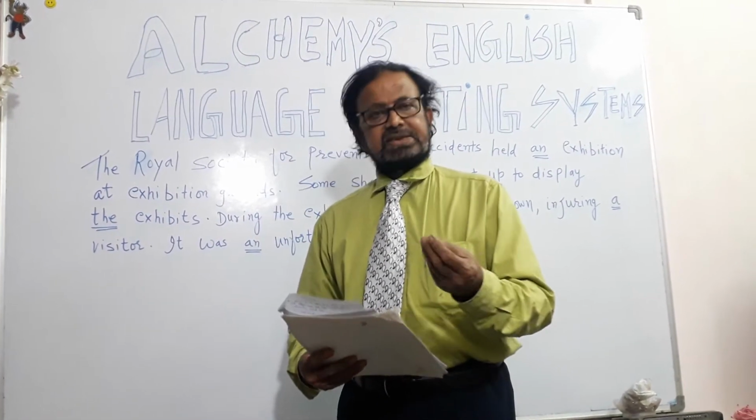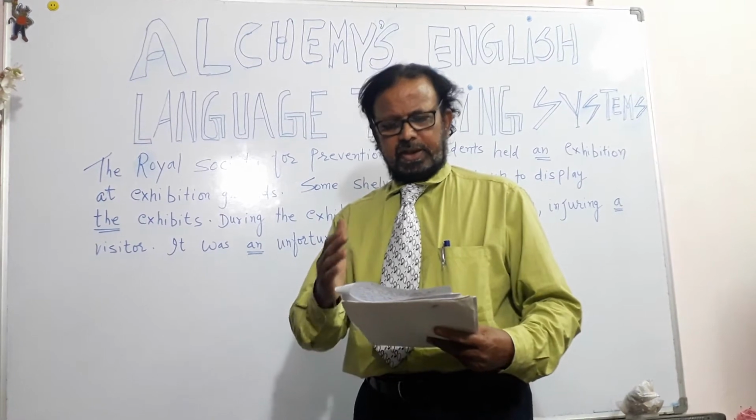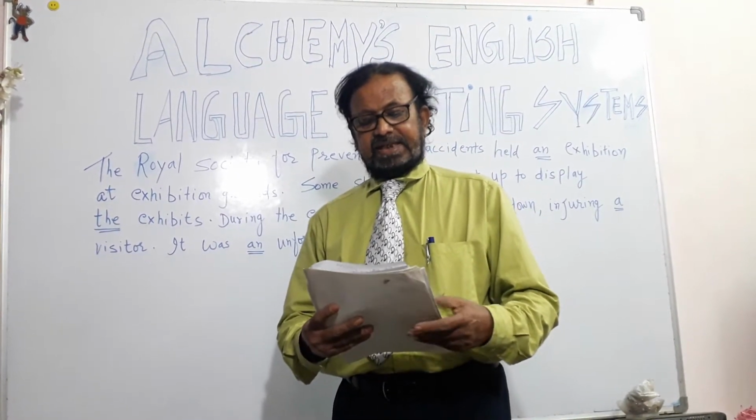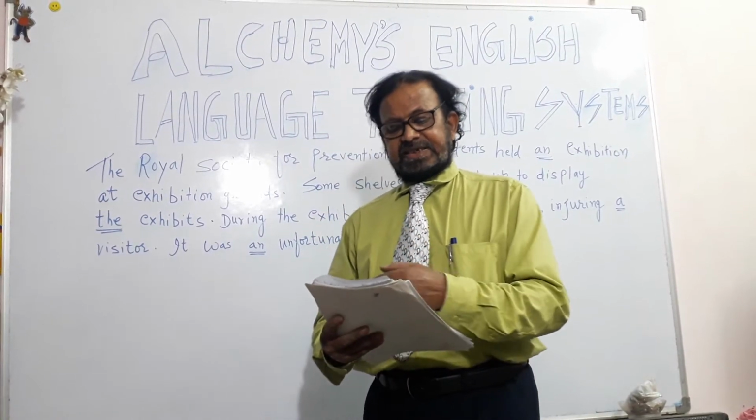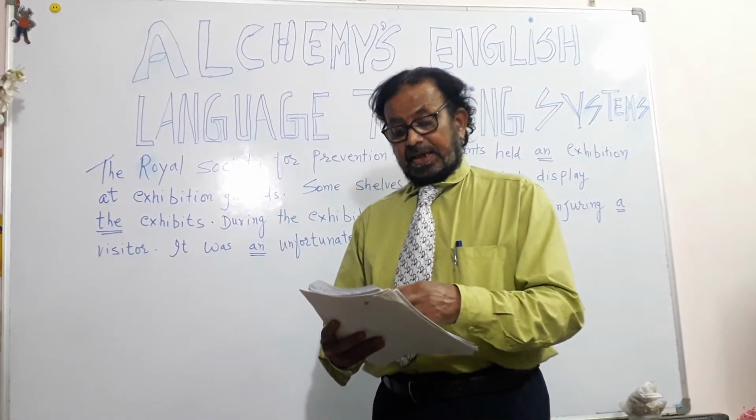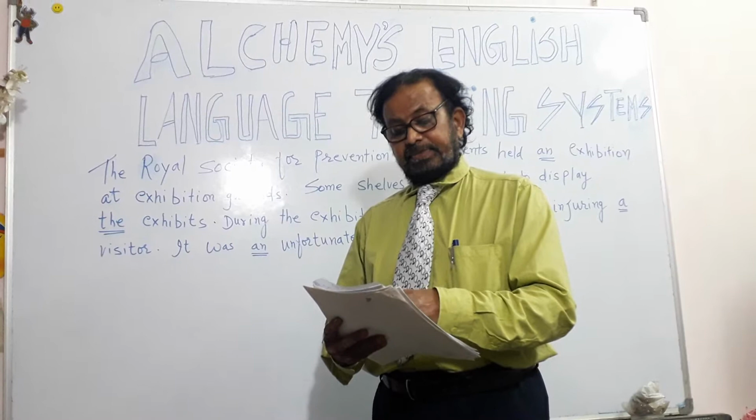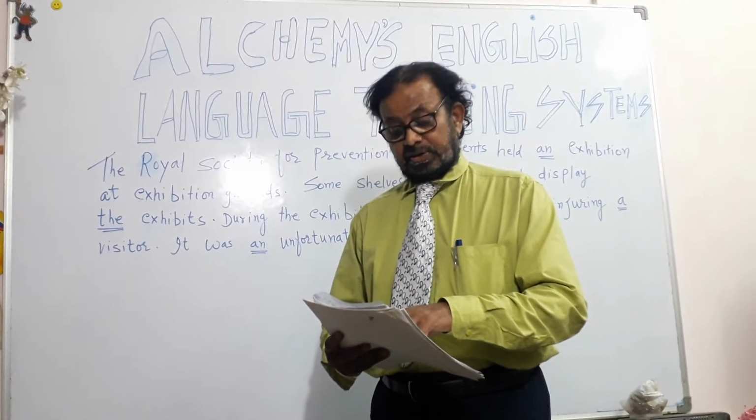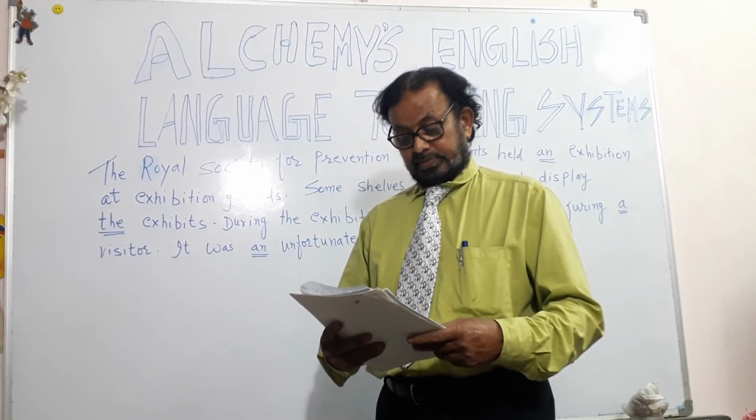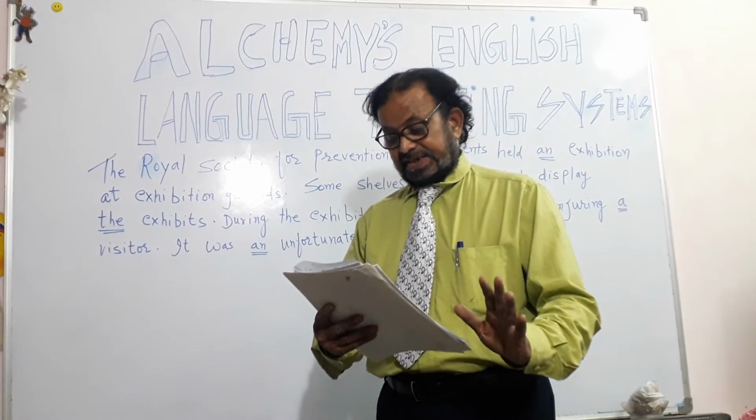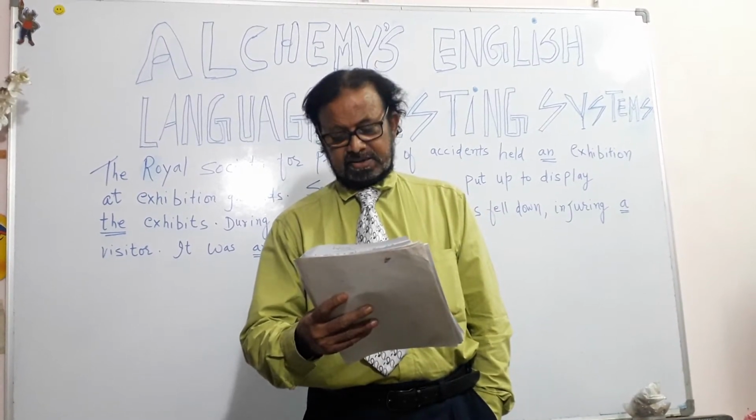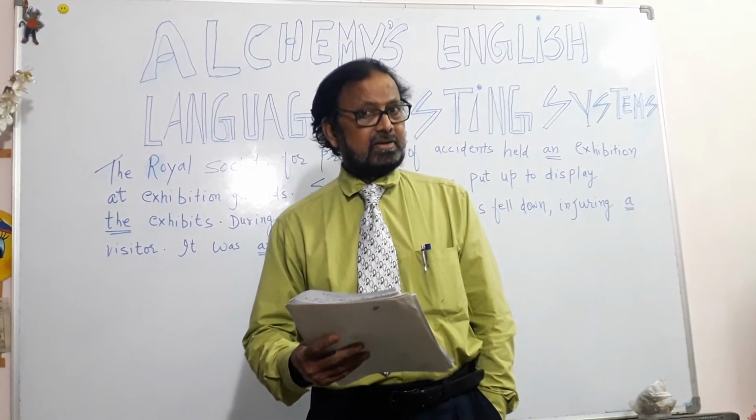So articles, I will read it out. Before a consonant sound, the articles are a and the. So in this case, a shelf, a visitor, a big exhibition, the shelf, the visitor, the big exhibition. It's the pronunciation that matters, not the spelling.